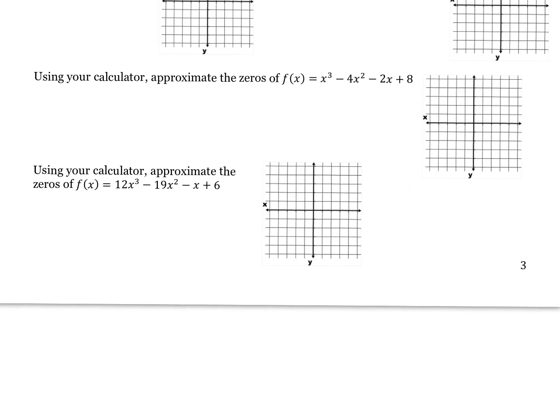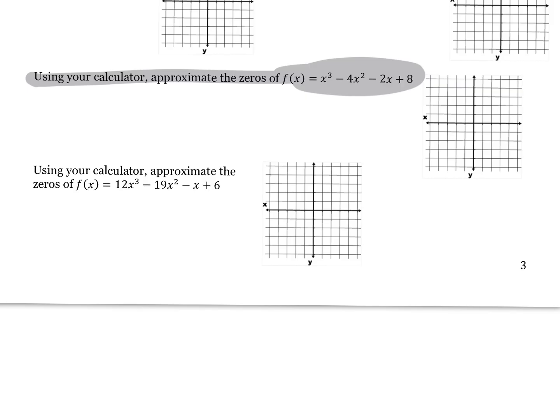Mara, what'd you get? Let's do one of these guys. Using your calculator, approximate the zero. Which one do we want to do? Top one or bottom one? She says top. You guys, we're going with this one. Let's go to our graph. We need to go to our graph to let it find my zeros. So let's go to our graph of x cubed minus 4x squared minus 2x plus 8. If I'm looking at my graph, and you might need a little zoom 6, how would it help me find my roots or my zeros? Anyone know? Second calc.